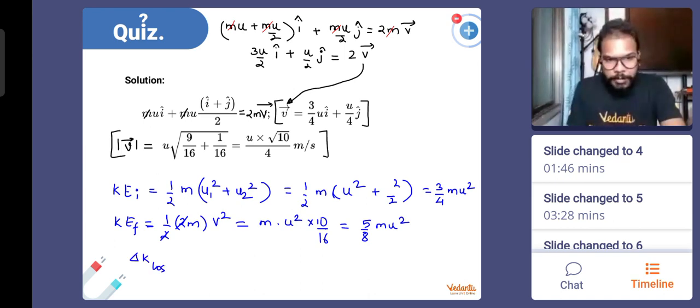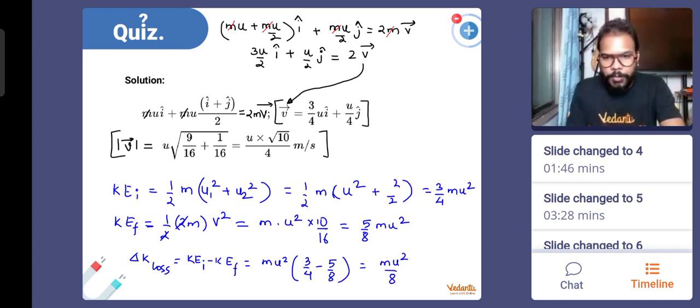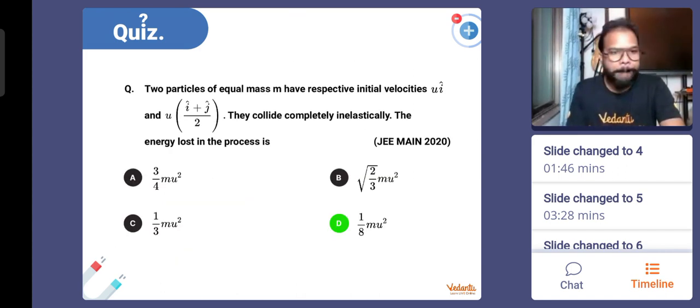Good enough. So what is the loss? Loss is KE initial minus KE final, right? So mu square comes out 3 by 4 minus 5 by 8, or we can say it as 6 by 8. 6 minus 1 is 5. So the answer is mu square by 8. That's our answer. 1 by 8 mu square.